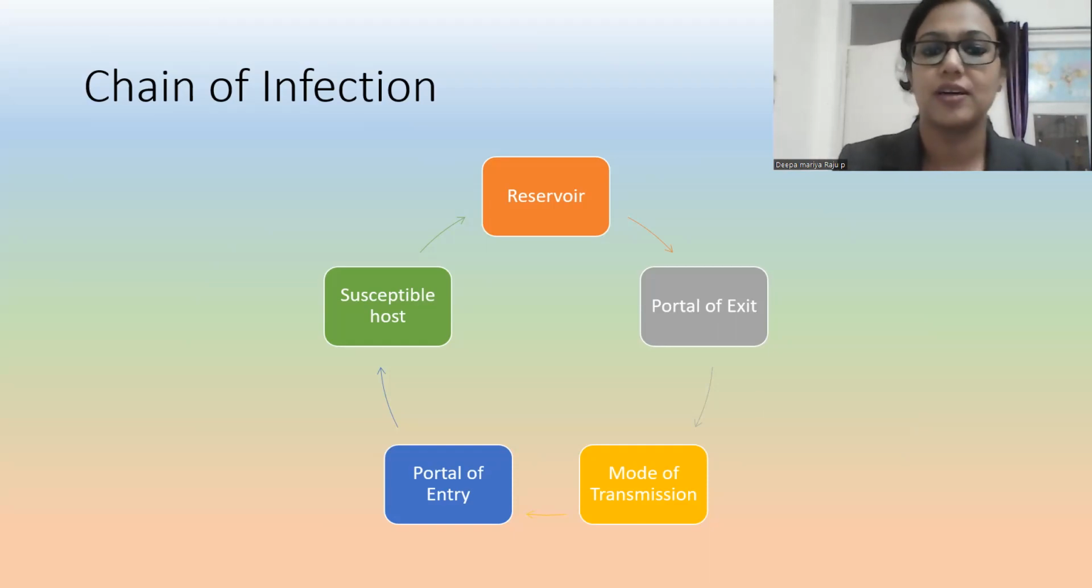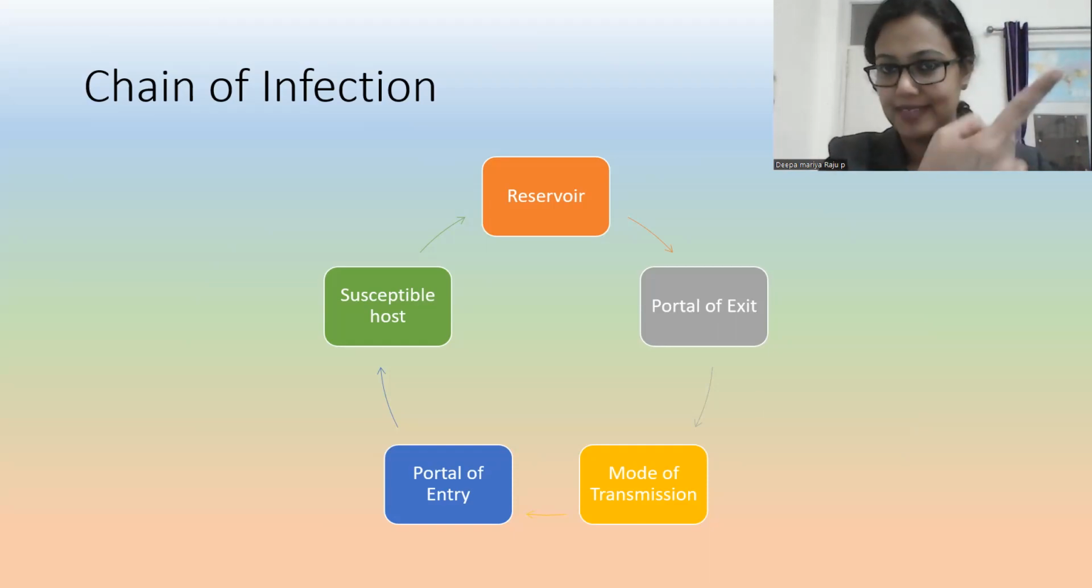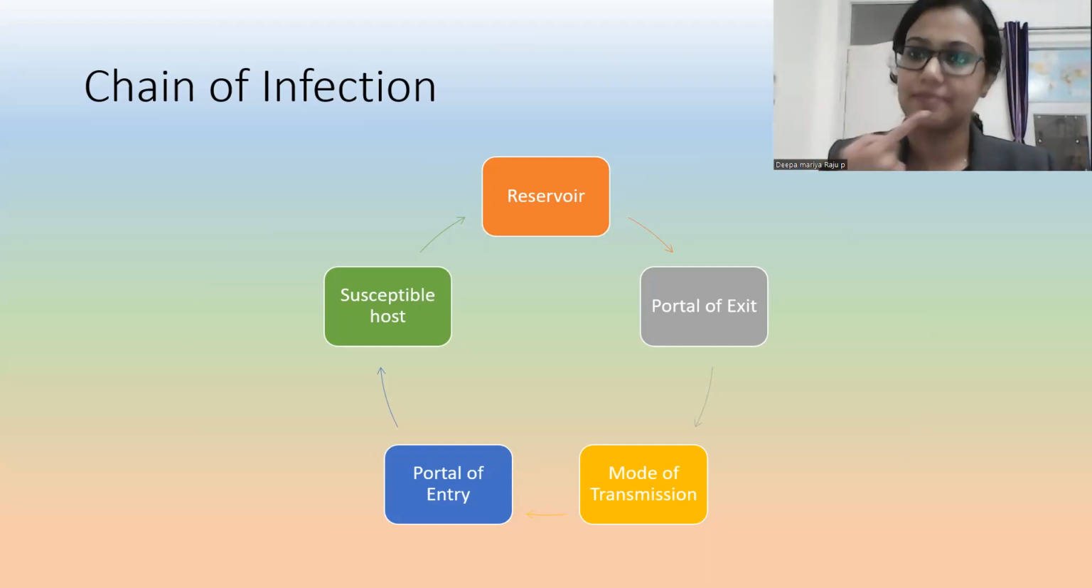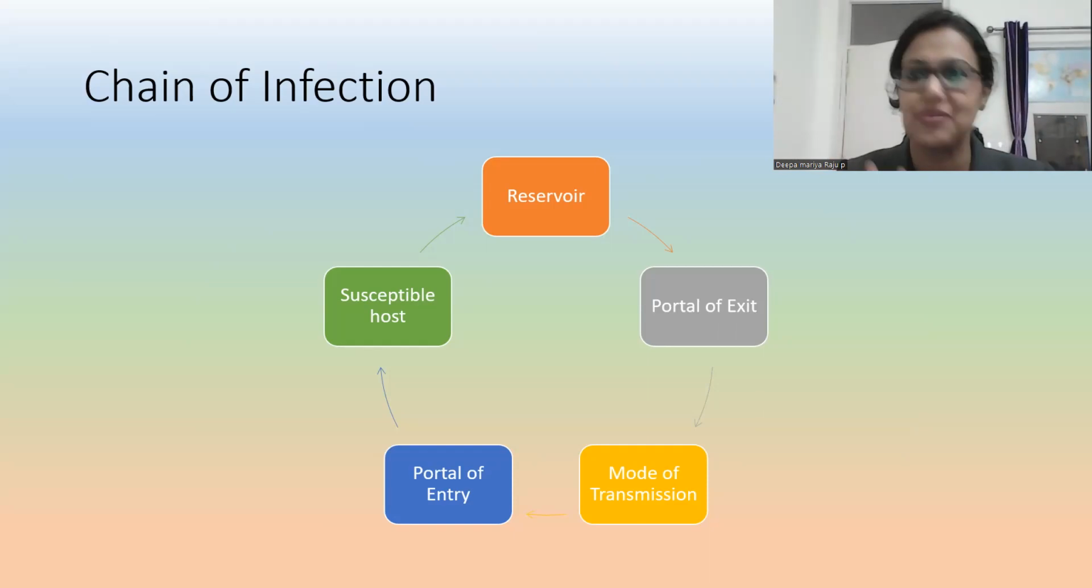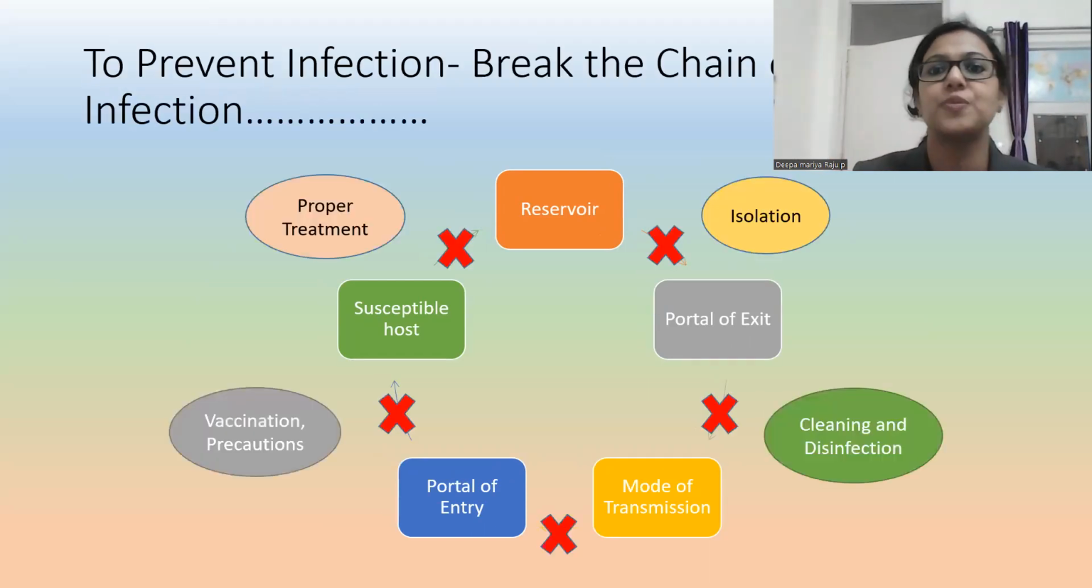The portal of entry is where another person is entering through the same route. Then the susceptible host, who is not wearing the mask, is prone to getting infection. So I hope the chain of infection is clear for you right now. Now to prevent infection, we need to break this chain, starting from the reservoir.